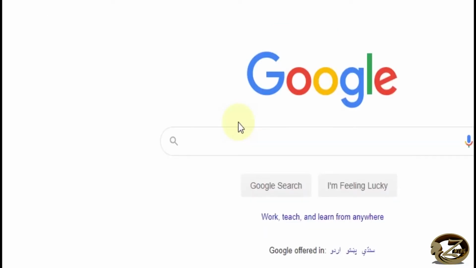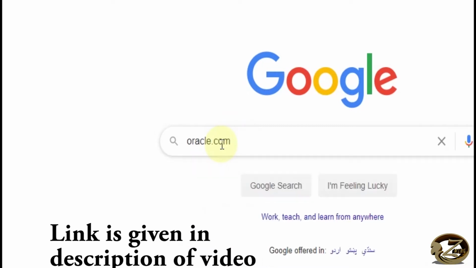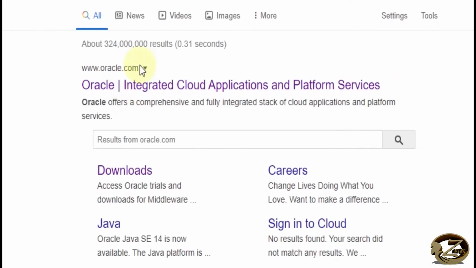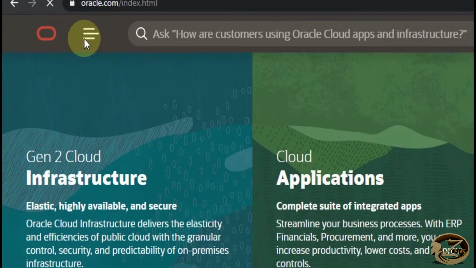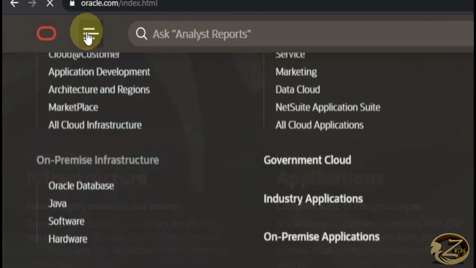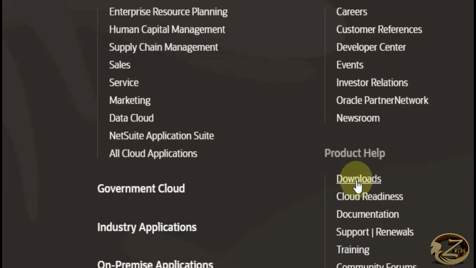First of all, open your Google Chrome and type oracle.com. Click the first link, this one. From here, drop down all the options and look for the product help. Under it, click the downloads.